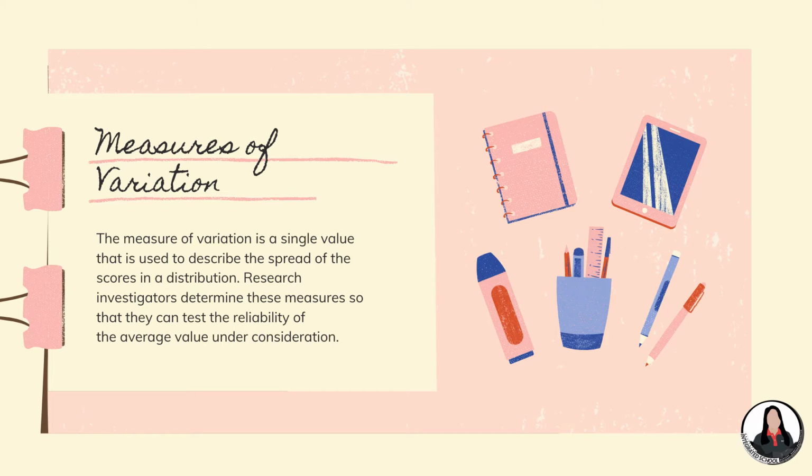Okay, so what we discussed last is the measures of central tendency, which measures a single data that describes the whole entity, and then the measures of position, which describes the location of a point in a data set. Okay, so for the measures of variation, we are trying to describe the spreadness of the scores or the variation of the scores.